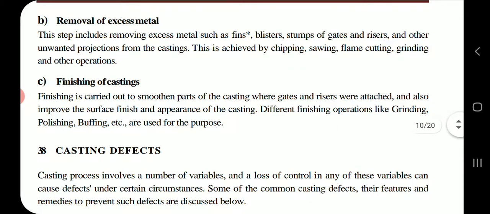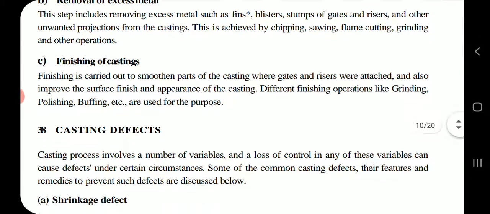Removal of excess metal. This step includes removing excess metal such as fins, blisters, stumps of gates and risers, and other unwanted projections from the castings. This is achieved by chipping, sawing, flame cutting, grinding, and other operations.